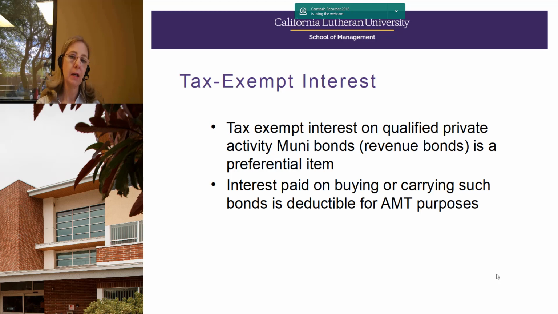So if a city or a municipality, a government wants to encourage a business to relocate to a certain area, we've had a few businesses in the news lately having competitions for where their next headquarters will be. So if part of that incentive package for those businesses is to let them issue tax-free bonds, those will be tax-exempt for regular purposes, but not for alternative minimum tax.